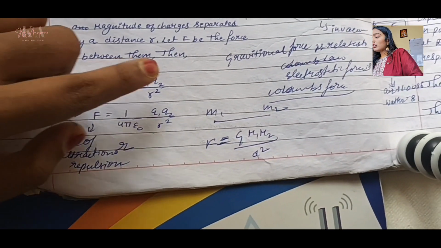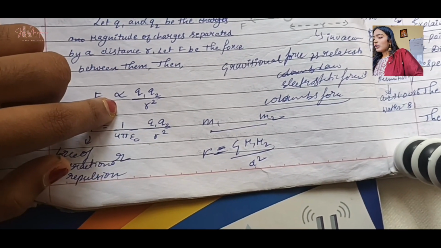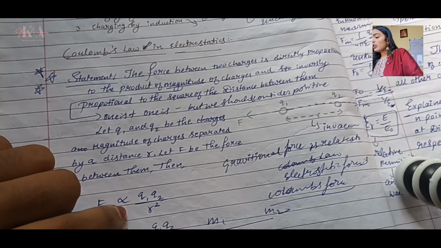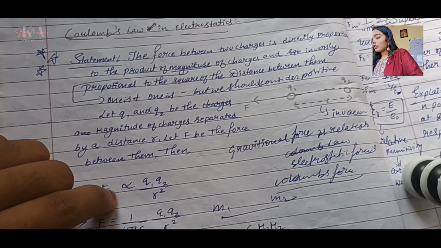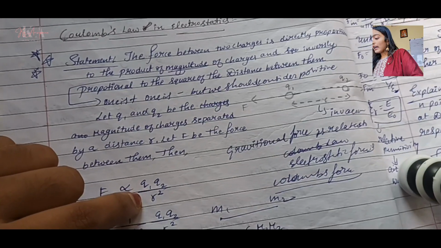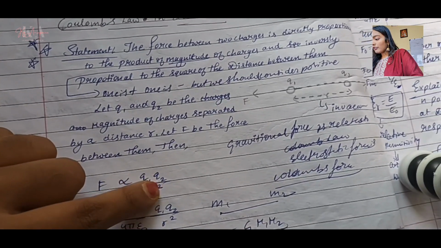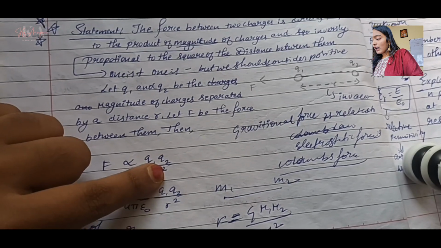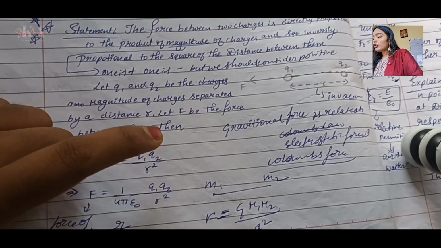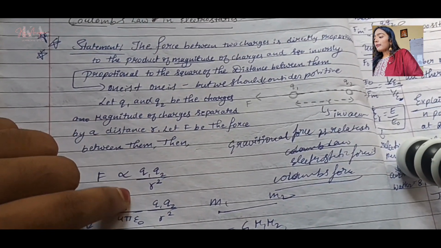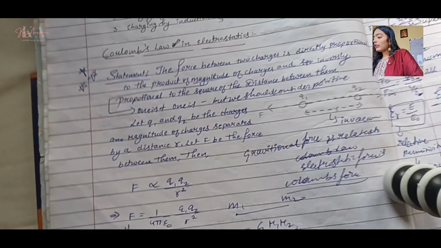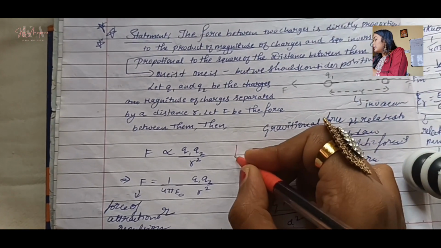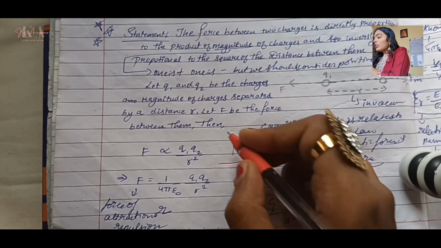So see the definition. The force between the two charges is directly proportional to, okay, let me explain what directly means. Basically we are talking about the numerator. The force between the two charges is directly proportional to Q1 Q2, and inversely proportional to R square.